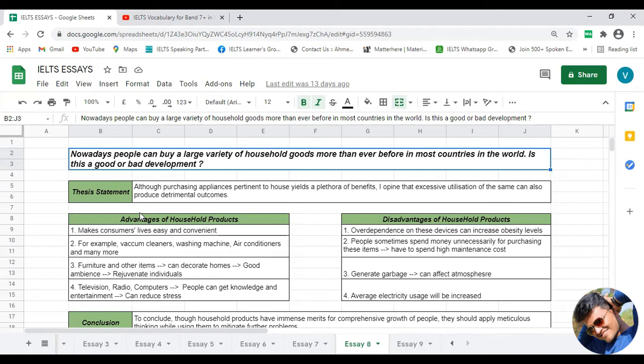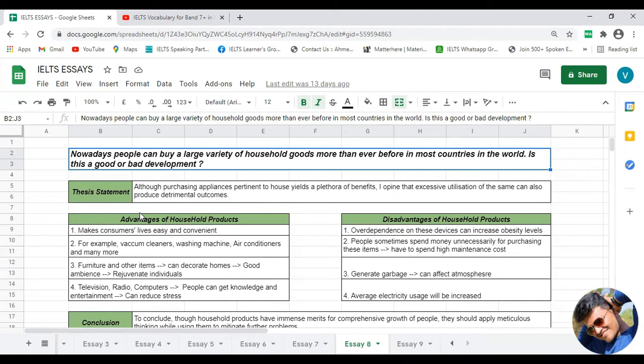And in this particular essay, we need to discuss the advantages of these products, and in another paragraph we need to discuss the disadvantages of these products, if they are being utilized above a certain limit.